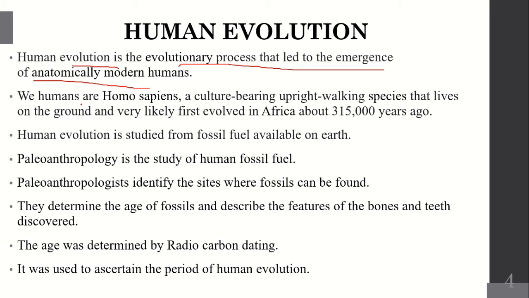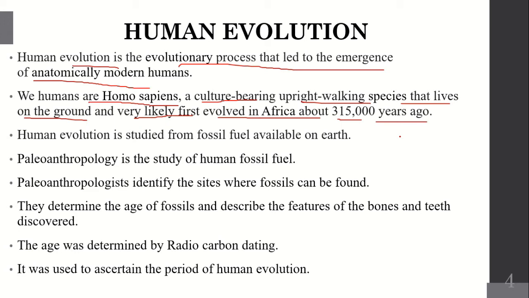We humans are Homo sapiens, the culture bearing, upright walking species that lives on the ground and very likely first evolved in Africa about 315,000 years ago. So we belong to Homo sapiens. There are different species of humans, Homo erectus, Homo habilis, so many species, but we belong to Homo sapiens.